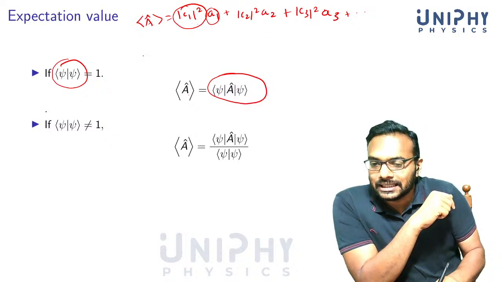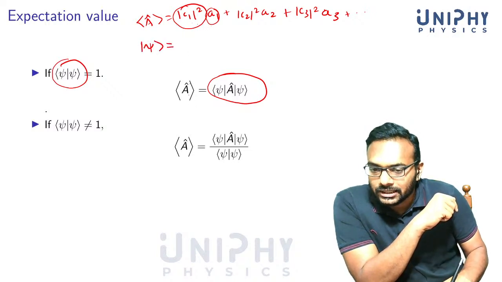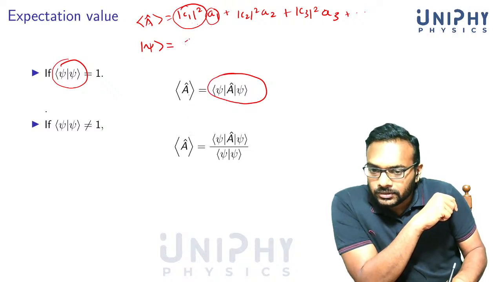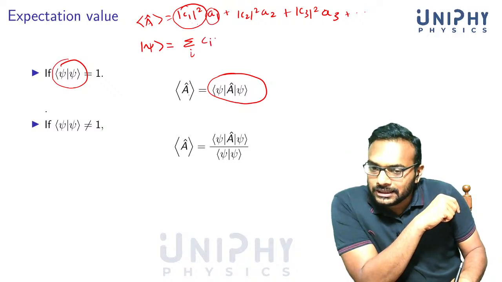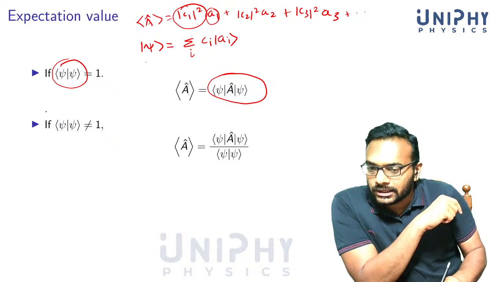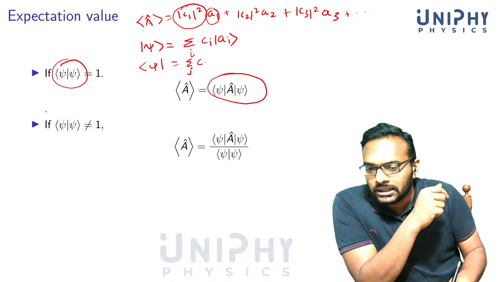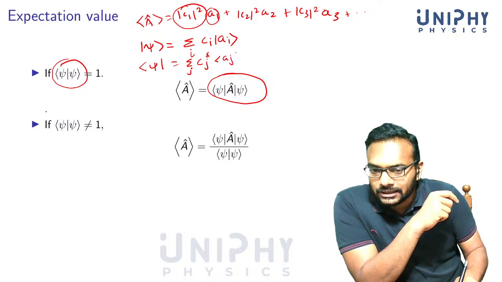In order to see that, an easy way is that you again expand psi in terms of the eigenvectors of operator A. So you write it as summation over i, Ci |Ai>. The corresponding bra would be <psi| equal to summation over j. You don't use the same index for summation. Cj star <Aj|.